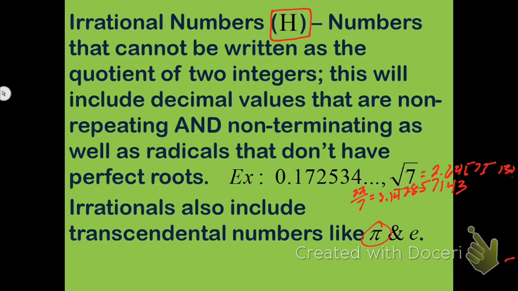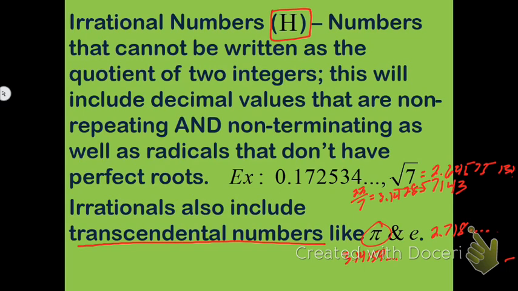So the last thing that we see here is transcendental numbers. There's only two transcendental numbers that we concern ourselves with. Really, there's only two transcendental numbers that I'm really aware of. That's pi and e. So that's 3.14159, etc. And e is about 2.718, etc. It just keeps going and going and going.